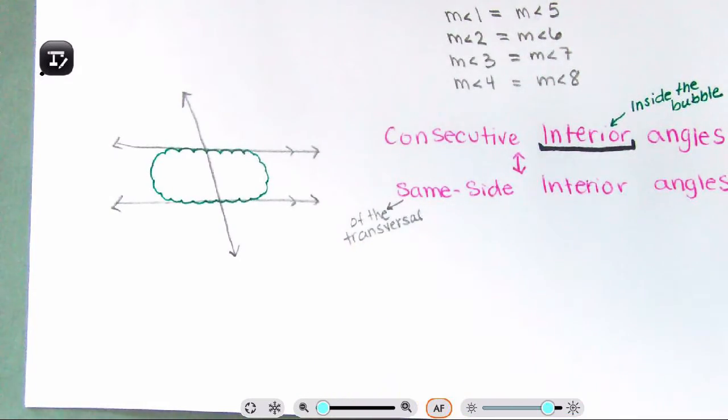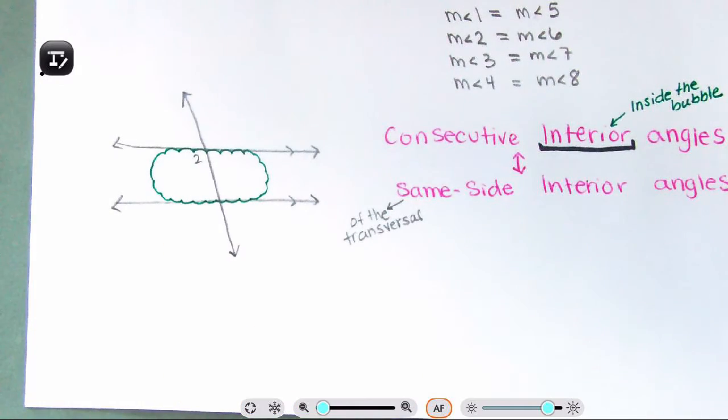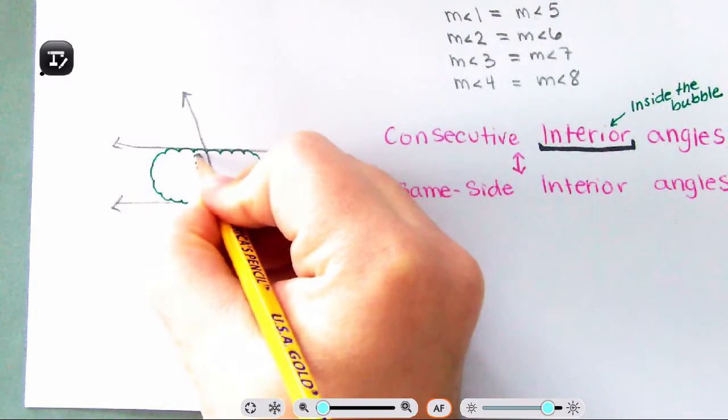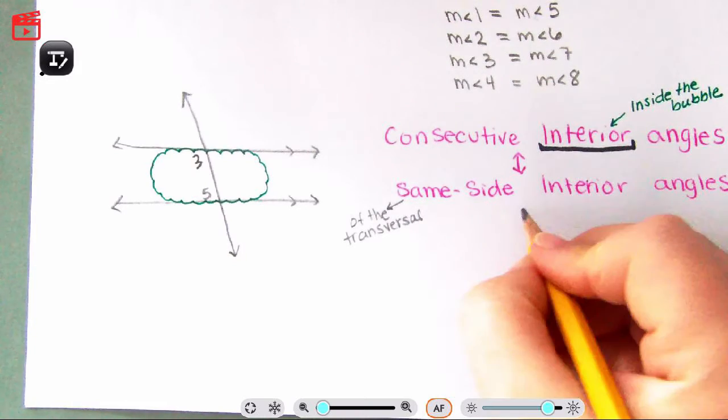So the angles are not opposite each other. So if I have, let's call this angle 2. And let's say we have angle, let's call this angle 3 to keep it the same as above. So angle 3 and angle 5 are both on the inside of the bubble, and they're both on the same side, same side of the transversal.